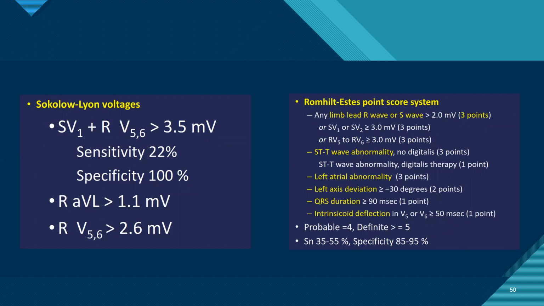Second, the voltage criteria, where S in V1 plus R in V5 or V6 is more than 3.5 millivolts. Sensitivity is limited. Then R wave in aVL is more than 1.1 millivolts. R in V5 or V6 is more than or equal to the cutoff. The Romhilt-Estes criteria take into consideration multiple points, and if the cumulative points are more than 5, it's definite, rather than 4, and they have a specificity of 85 to 90.